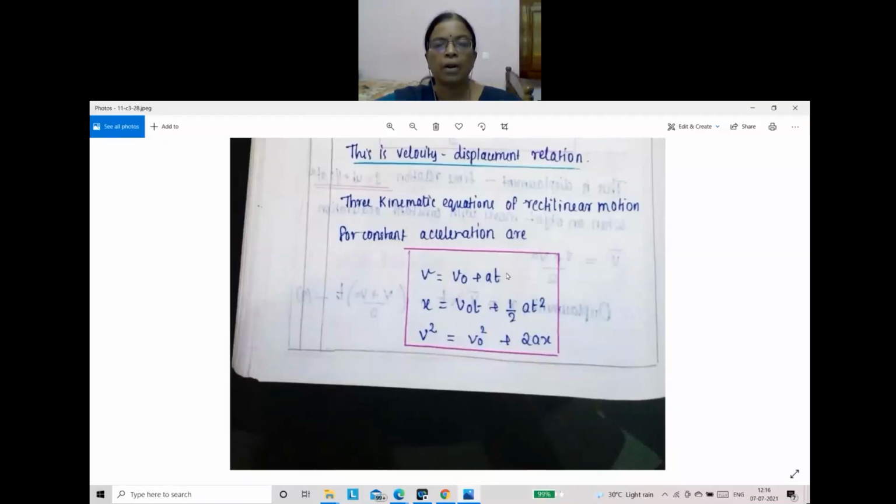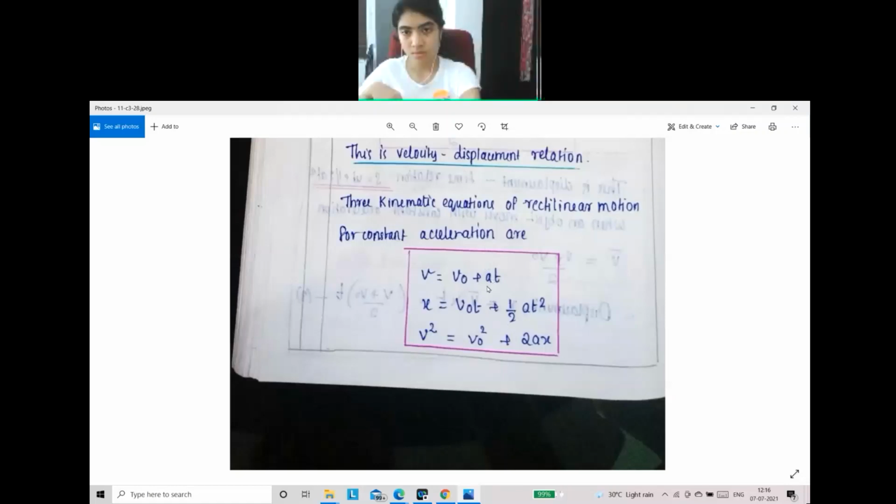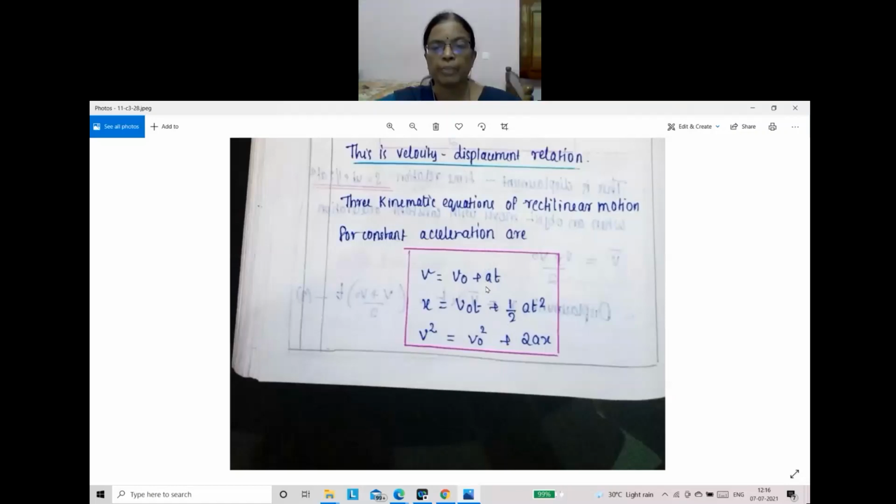When a car moves horizontally on a road, we can use this formula. But under gravity, we cannot use this acceleration. In the place of a, what do we have to use? Small g, acceleration due to gravity. That is the only change.